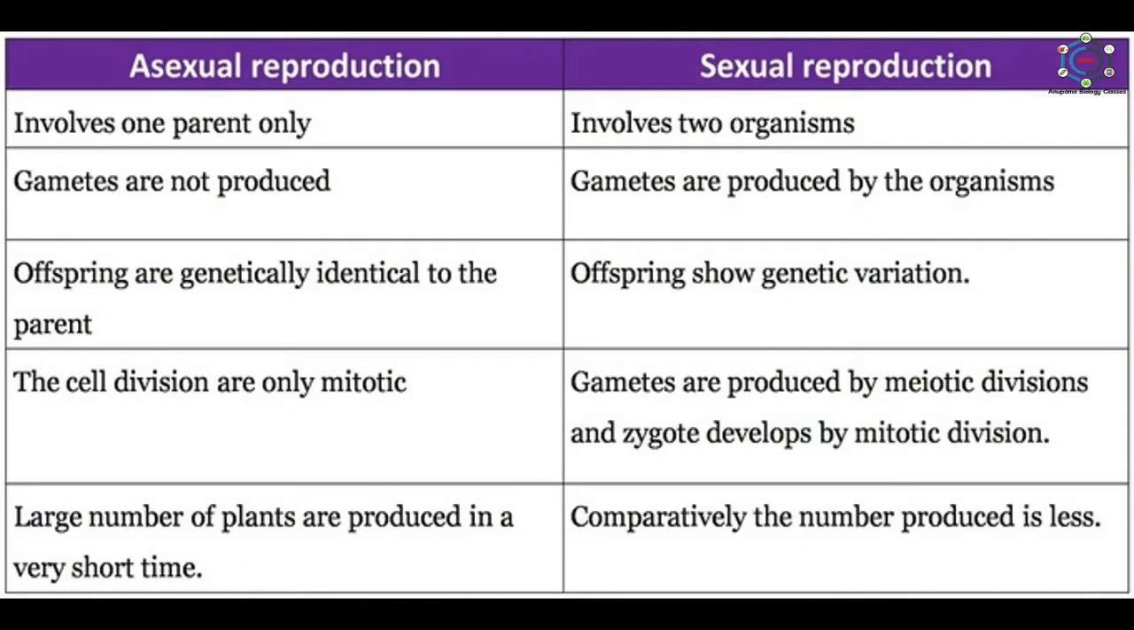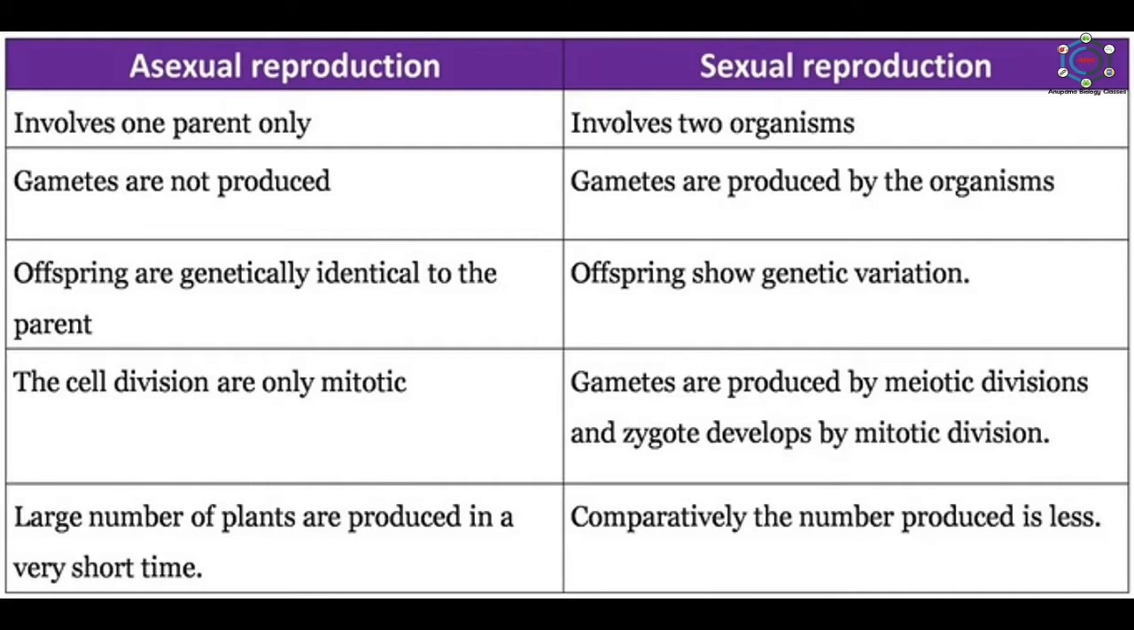Now, you can see the main differences between sexual and asexual reproduction. In case of asexual reproduction, it involves only one parent, while in case of sexual reproduction, it involves two parents, that is male and female. In asexual reproduction, gametes are not produced, while in case of sexual reproduction, gametes are produced by the organism.